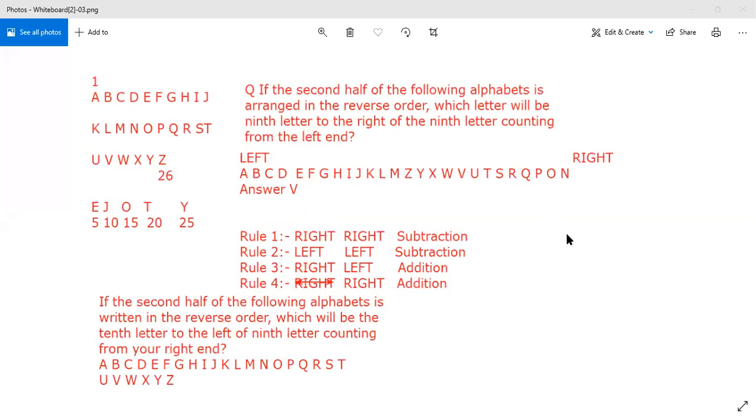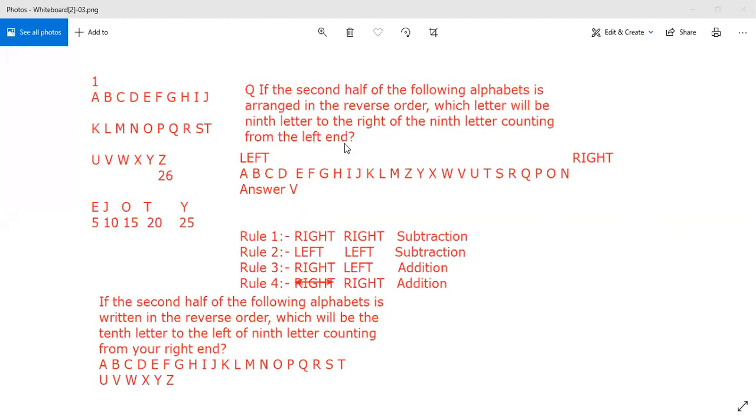Now let us come to another type of question which is very, very important, okay? This is a slightly different rule. Suppose you get this type of question: if the second half of the following alphabet is arranged in the reverse order, then which letter will be the ninth letter to the right of the ninth letter counting from the left hand?